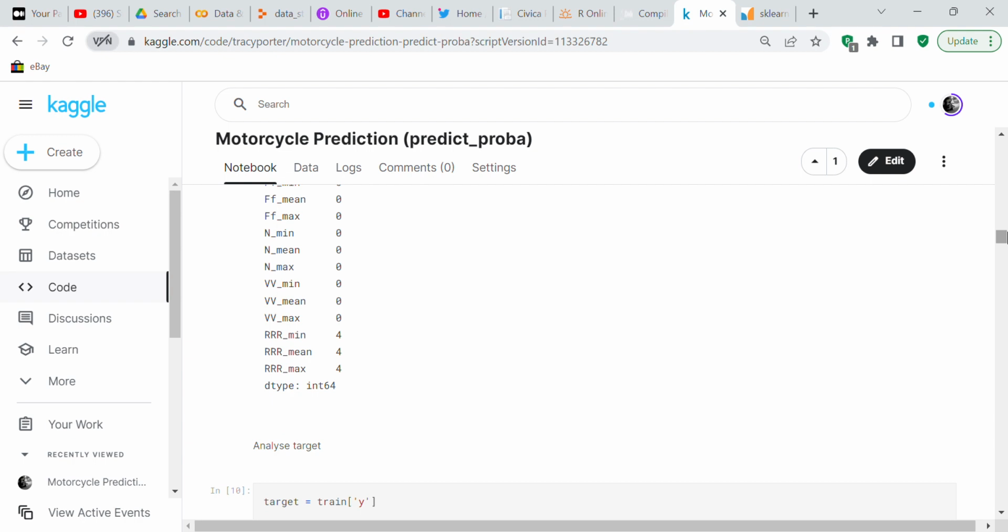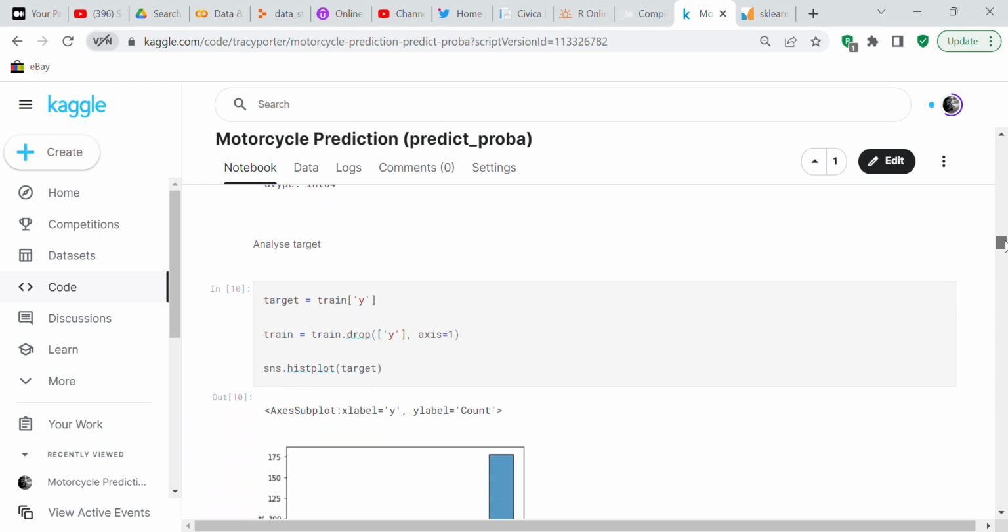There are several ways that you can deal with that. Either you can impute the null values, or you can just remove the columns with the null values. I did it both ways. One way I imputed it, and another way I removed the columns, and it didn't make any difference to my score, so I just removed the columns.